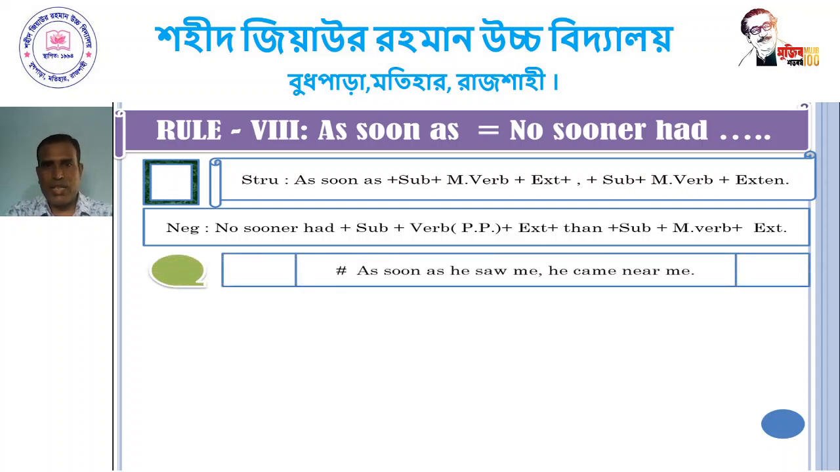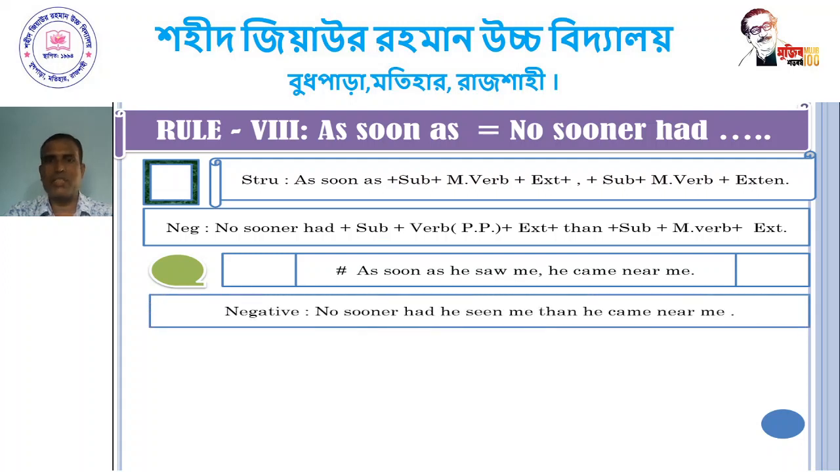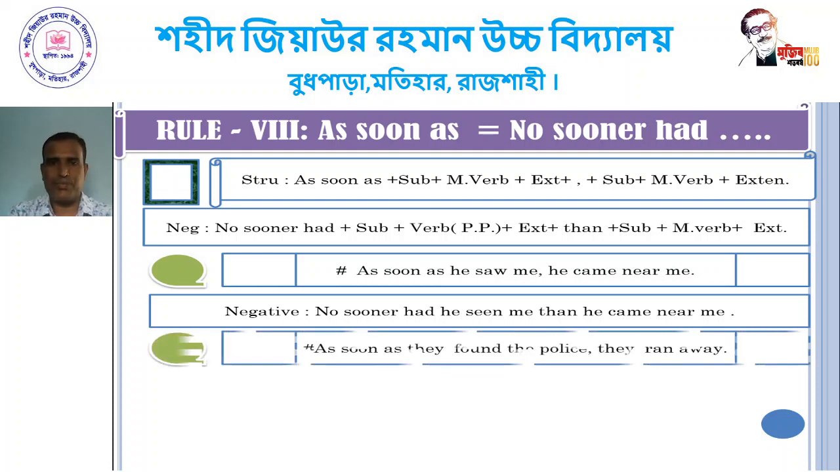As soon as he saw me, he came near me. The negative form is we use here no sooner had. No sooner had he seen me, then he came near me. Dear student, as soon as is omitted, and we use no sooner had. The negative sentence is: no sooner had he seen me, then he came near me.